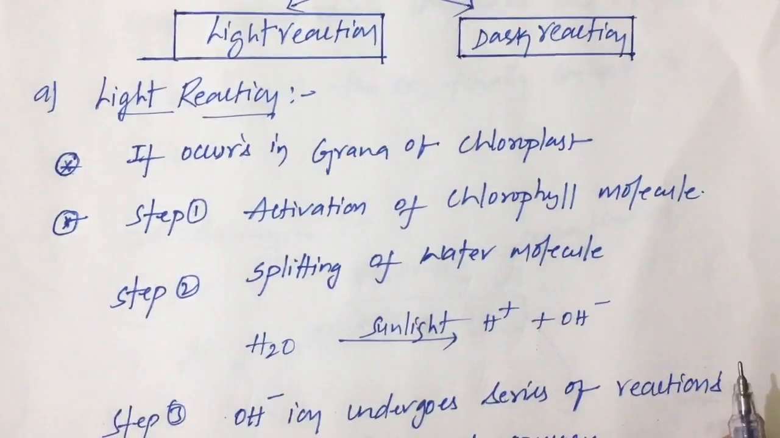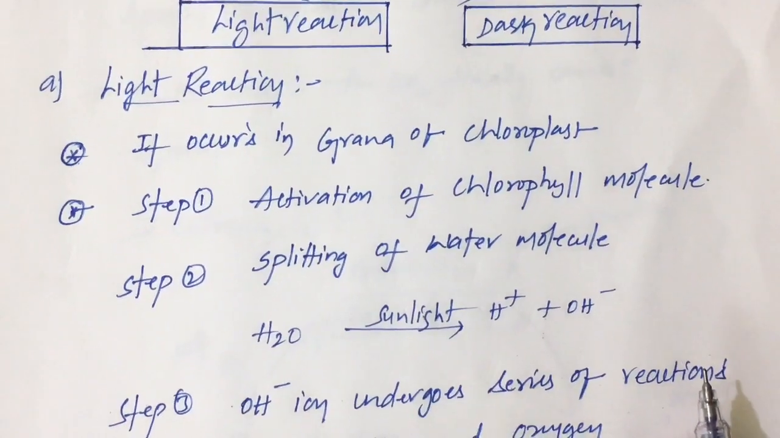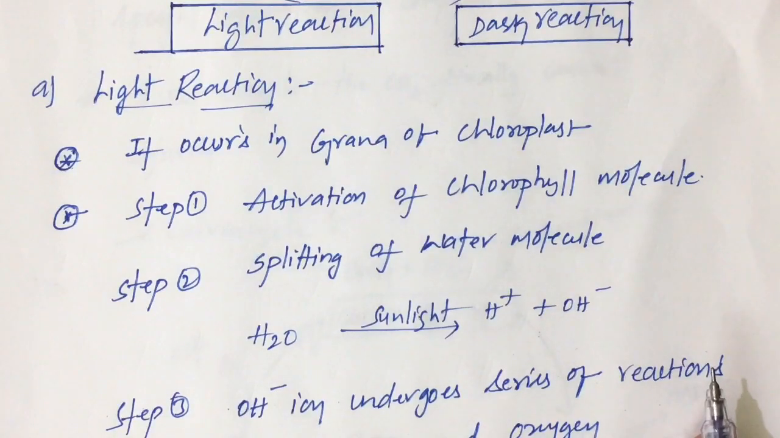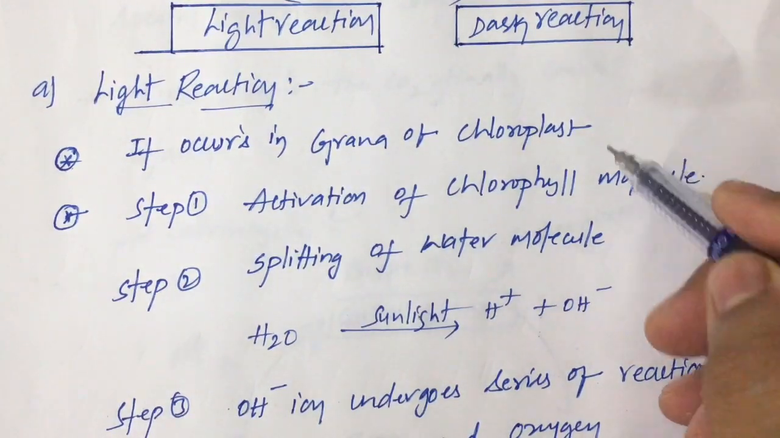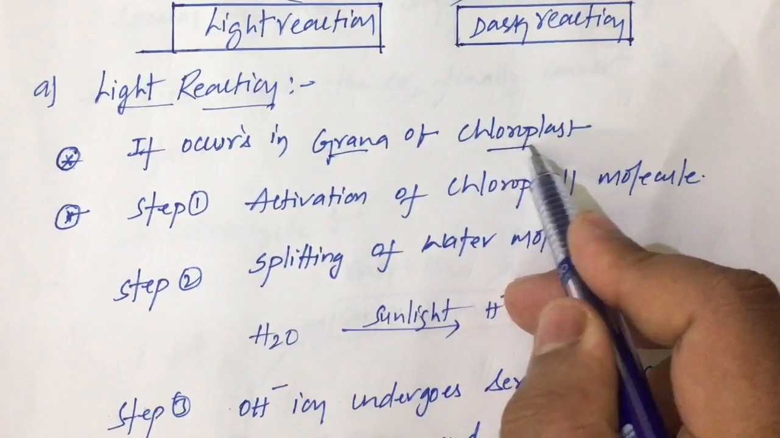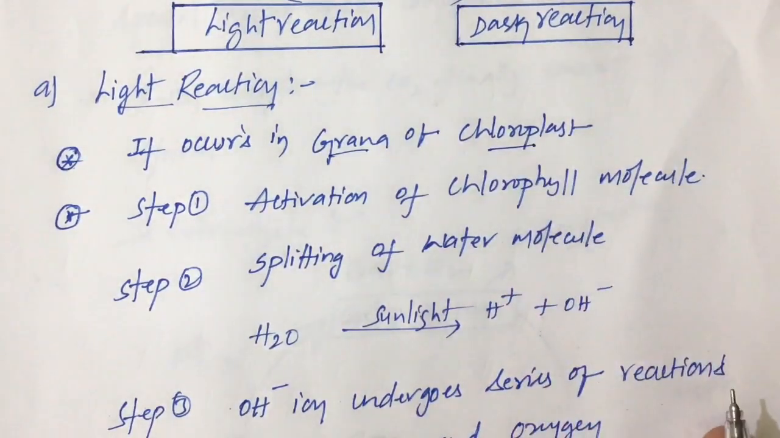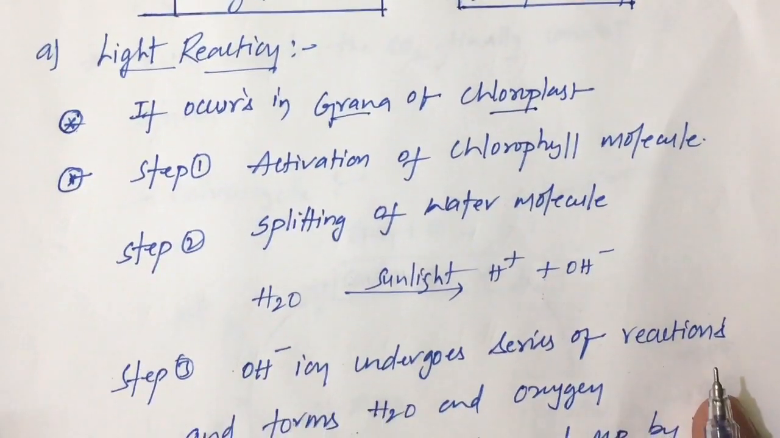Light reaction occurs in the grana of a chloroplast, as I said earlier when we were discussing the structure of the chloroplast. So light reaction occurs in the grana of a chloroplast. So during light reaction what happens? It occurs in a series of steps.